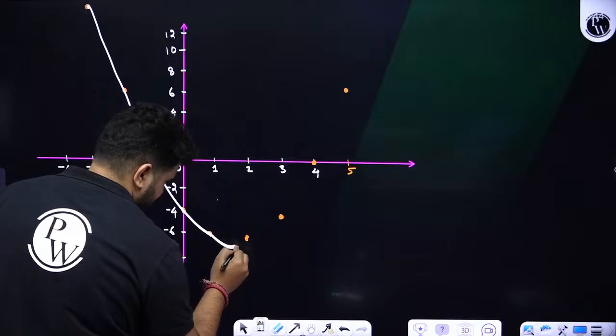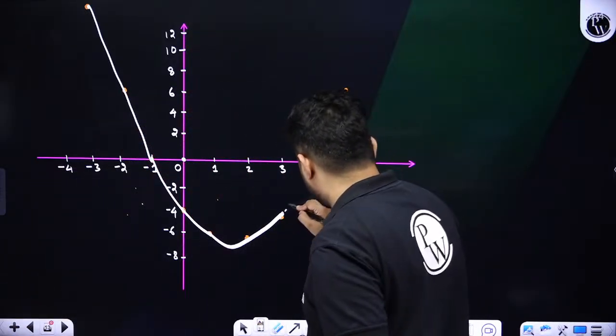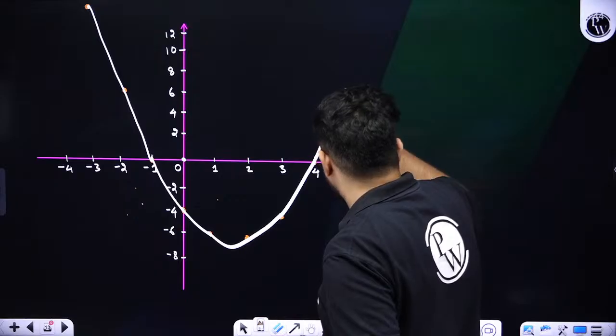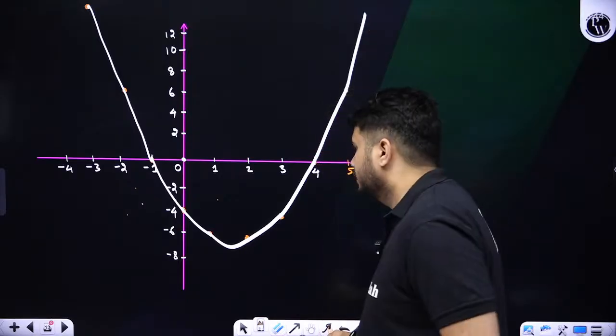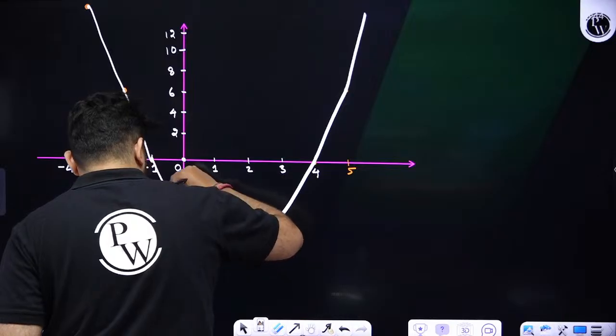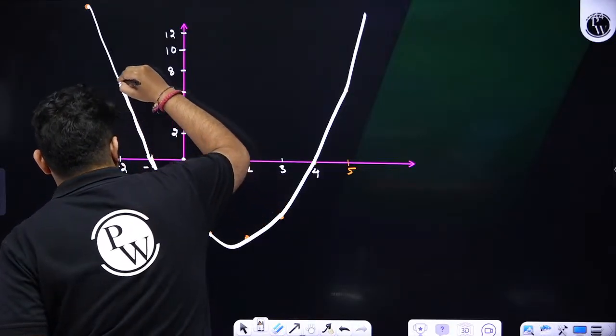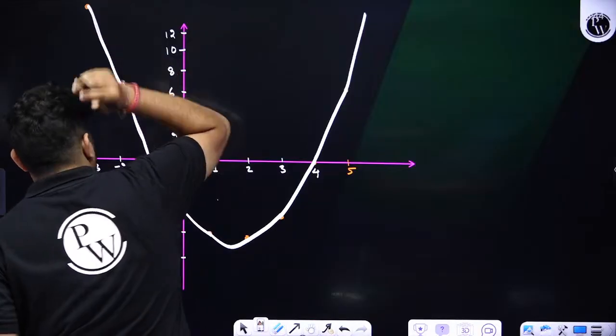It will be like this, and then again it will continue in this direction over here. Okay, did everyone understand this? So this is the nature of the graph.